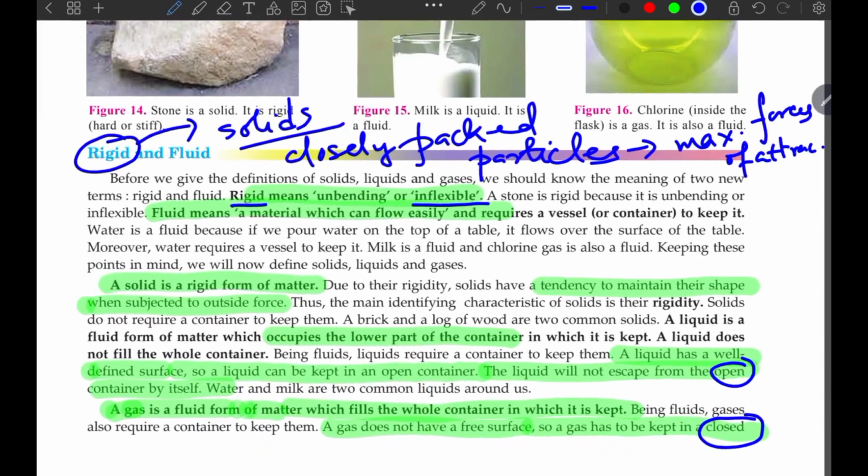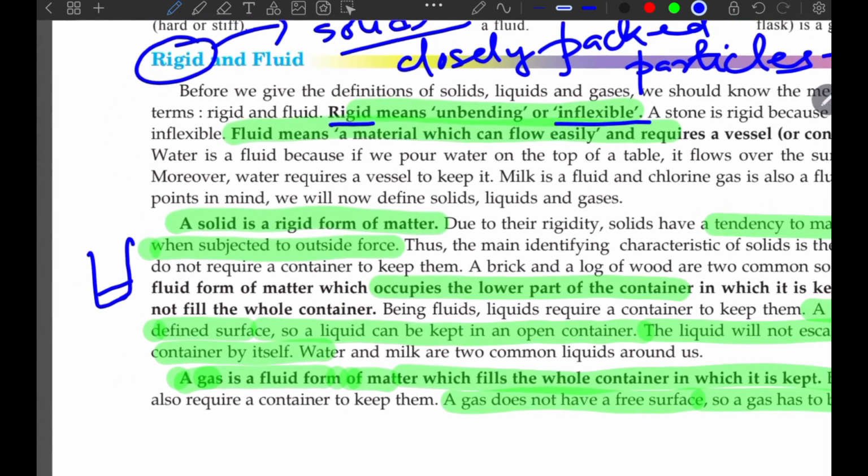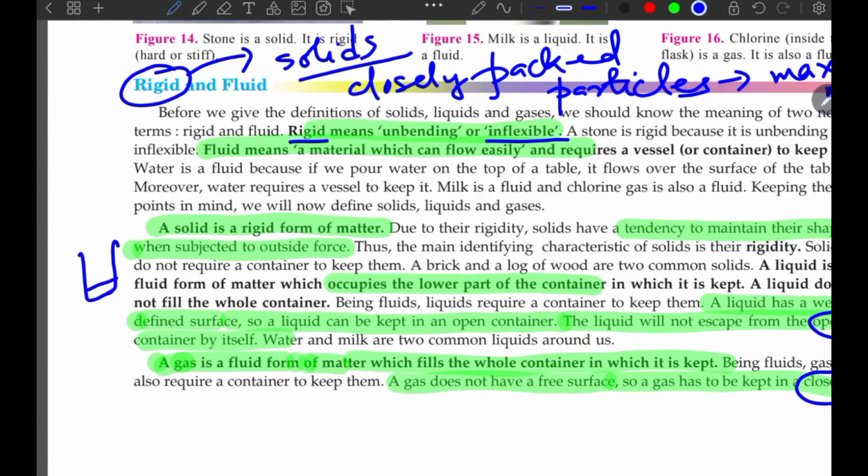But keep in mind that when you keep a liquid in a container which is open, the liquid will occupy the lower part of the container. It is not that if you keep a glass of milk, the upper part of the glass will have the milk and the lower part is vacant. It can never happen. The bottom of the glass only will have the milk.